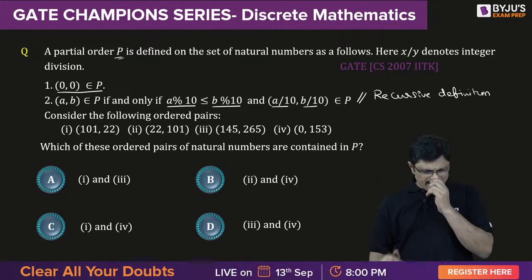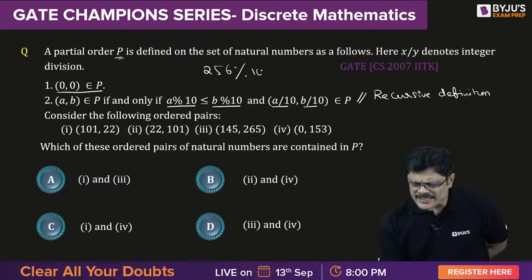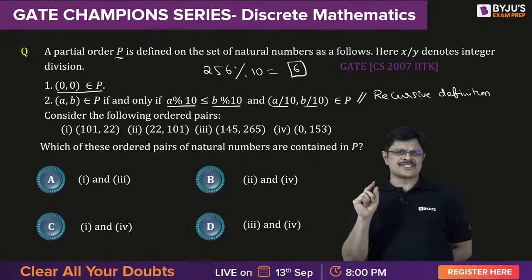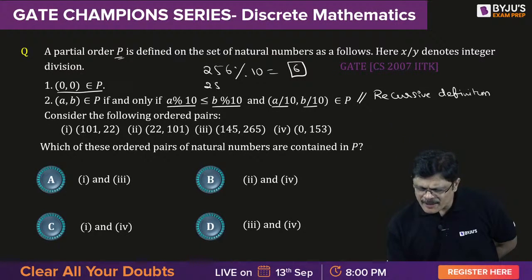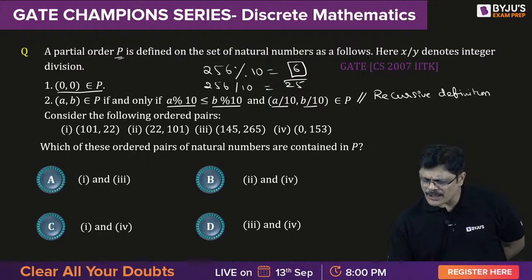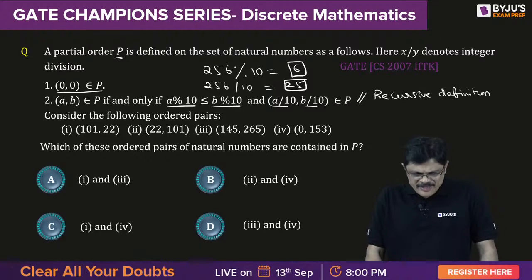See here, what you need to understand is when you do mod, for example if you have 256, whenever you do the mod operation, you get the last digit, the remainder. Whereas division will remove the last digit. So if you understand these two, then this problem is very, very simple, my dear friends. Anant Mohan says option B. Let us verify.